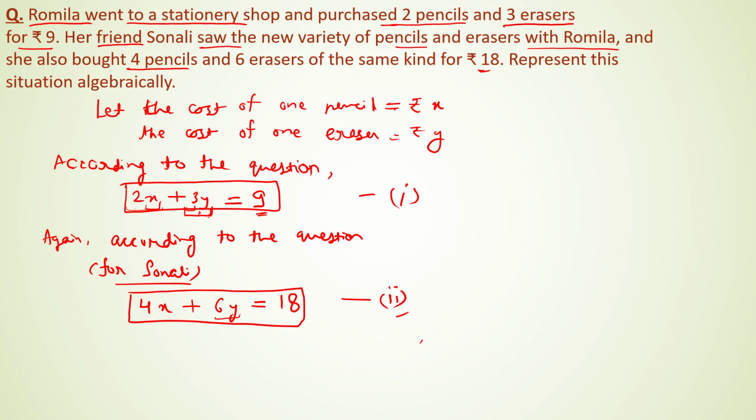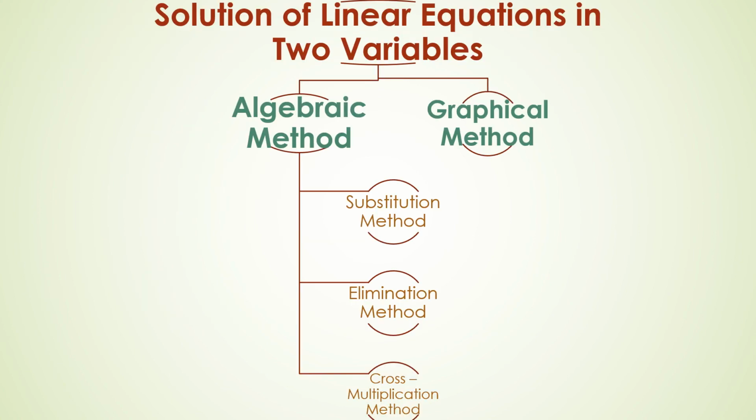Now these can be solved by any of the methods. Let us see the methods which we are going to apply to solve those problems. First is the graphical method, in which we will use a graph paper for solution of linear equations in two variables.